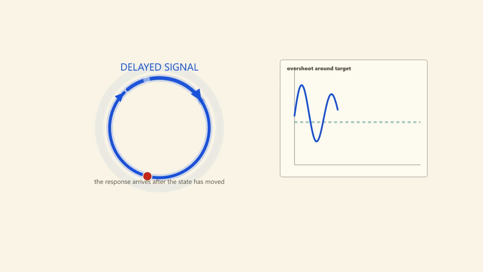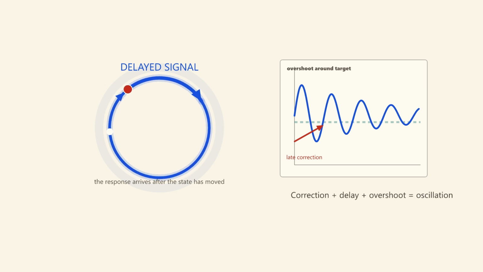Think of a driver steering a car with a slow video feed. The steering may be corrective in intention, but the information is old. By the time the correction appears, the car may have crossed the lane center, so the correction now pushes too far the other way. The loop has memory, and memory can arrive late.